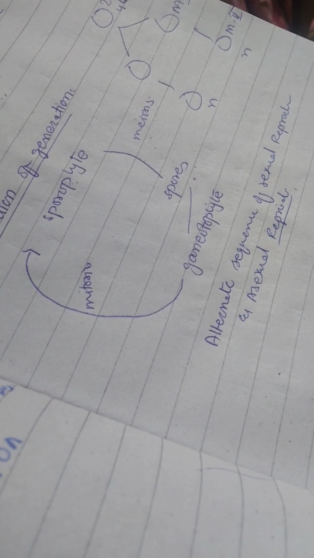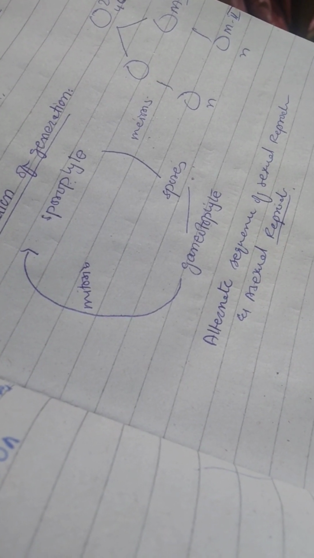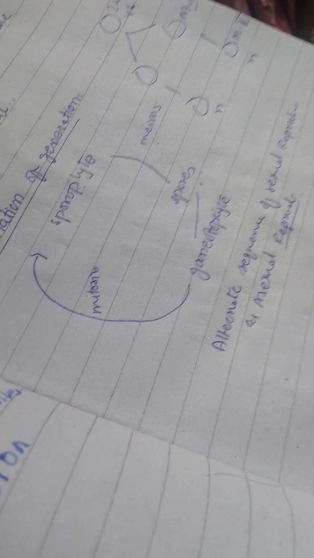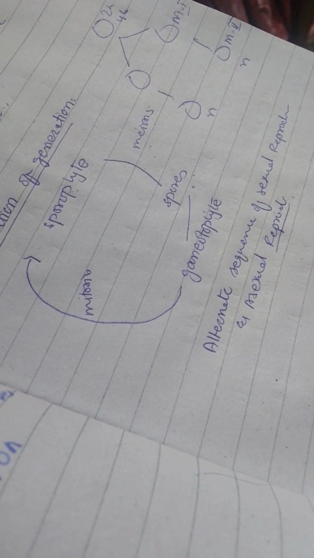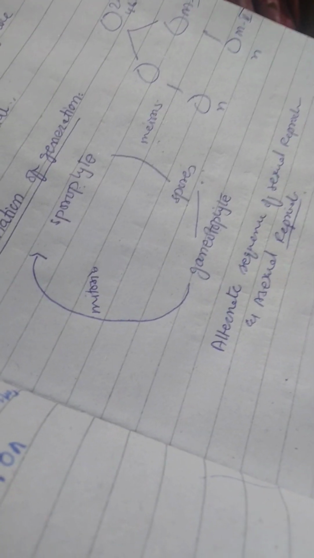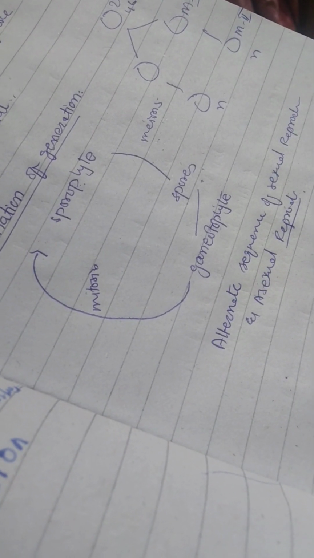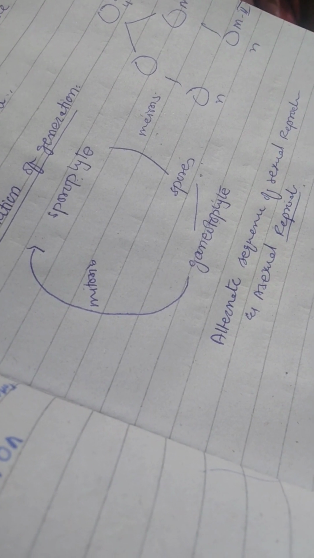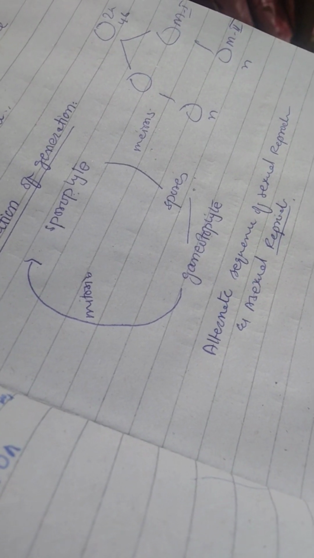In Whittaker's classification, unicellular alga was placed in Protoctista and multicellular alga was placed in Plantae. But in Margulis and Schwartz's classification, multicellular alga was also placed into Protoctista.